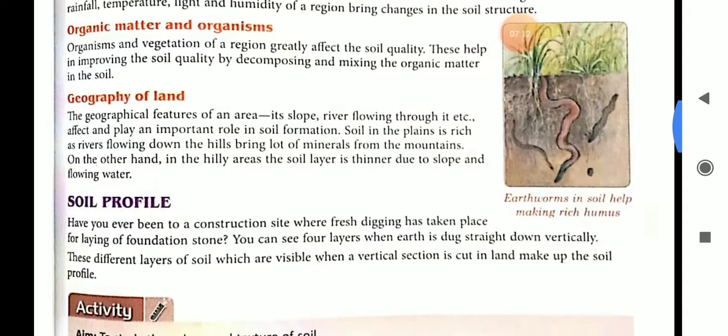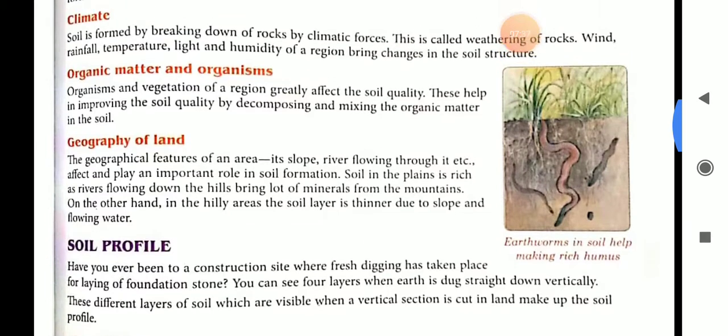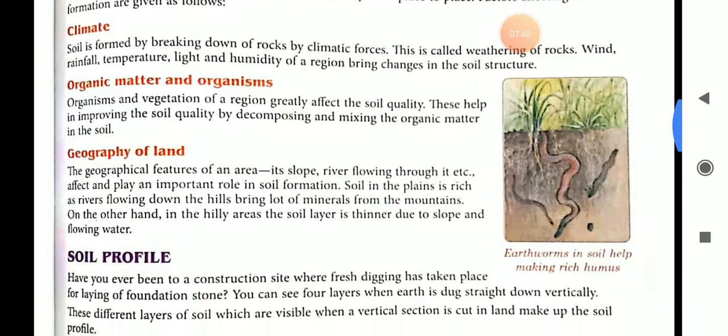On the other hand, in the hilly areas, the soil layer is thinner due to slope and flowing water, because in hills the water flows down and it also affects the structure of soil. It is thinner there. So, geography of land also plays an important role in the formation of soil.